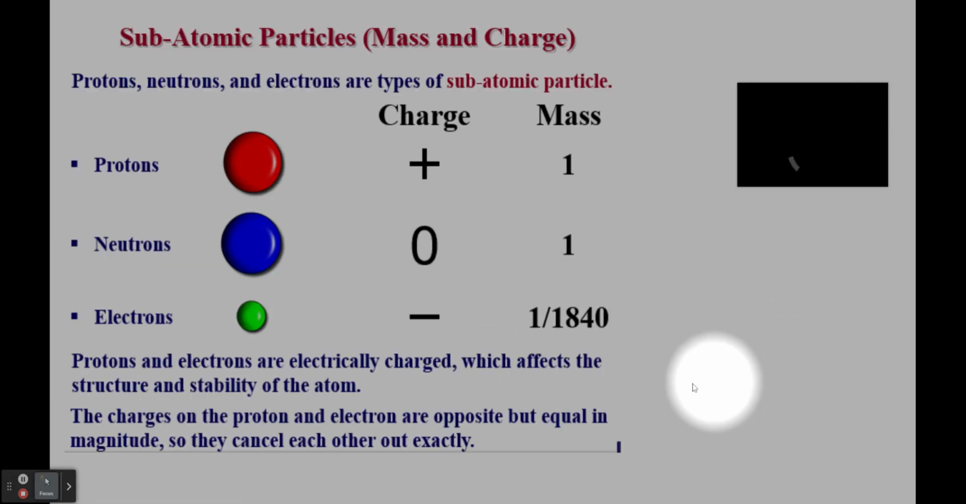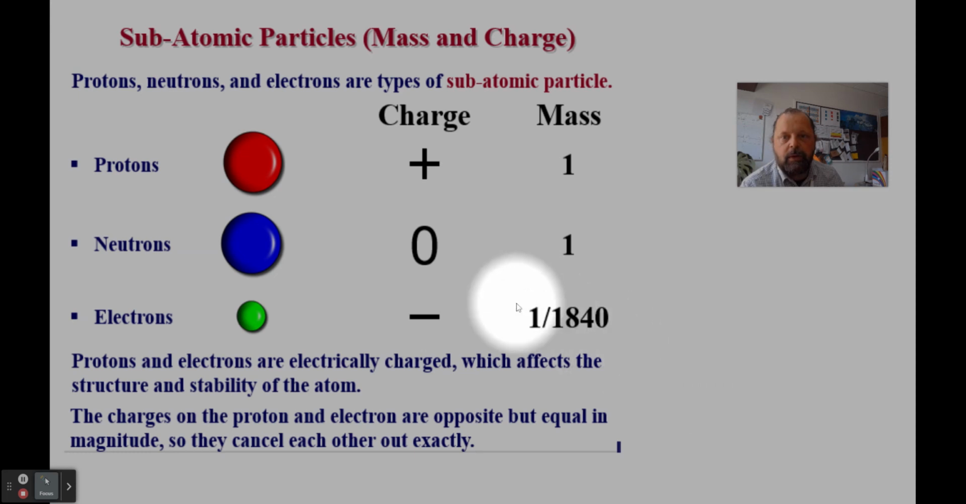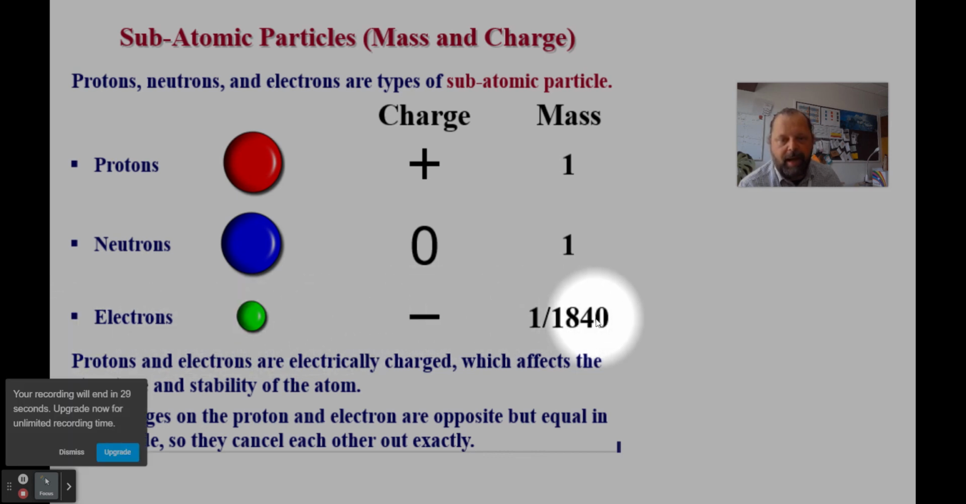Moving on to look at the subatomic particles individually, recall that protons in the nucleus have a positive charge and a mass of 1, that neutrons also in the nucleus have no charge and also have a mass of 1, and orbiting around the outside you've got electrons that are negatively charged and have a very small mass. We say their mass is negligible, so small that we don't count it.